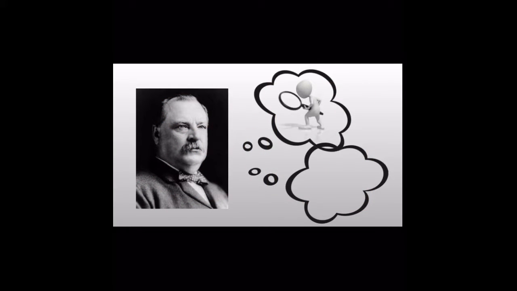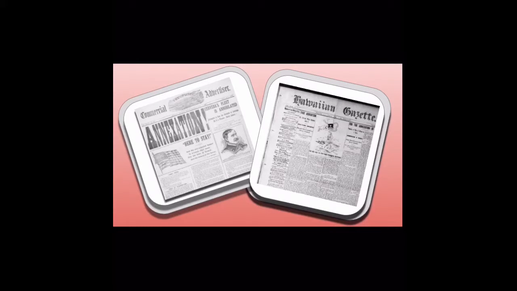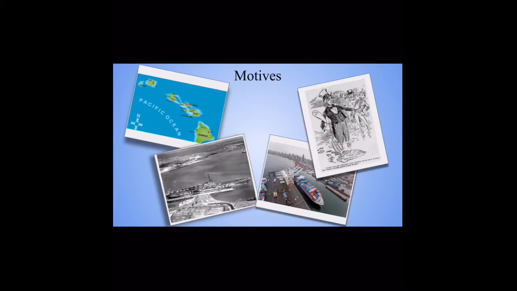Cleveland ordered an investigation into potential wrongdoings of Americans and aimed to restore Liliuokalani to her throne, but American public sentiment strongly favored annexation. The U.S. waited 5 years after Cleveland left office to set up a second treaty of annexation with the new Hawaiian government. Hawaiian natives were very against this treaty, and 29,000 people signed a petition to make there be a vote on the treaty. They failed, however.